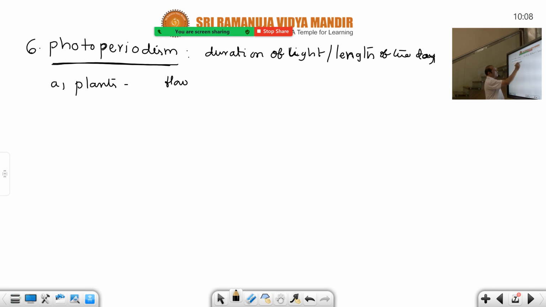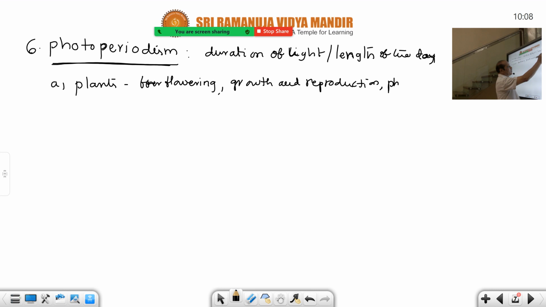For flowering, growth, reproduction, etc. For all these light is required, and for photosynthesis it is a must. For flowering, growth and reproduction, photosynthesis, for all these activities light is required.